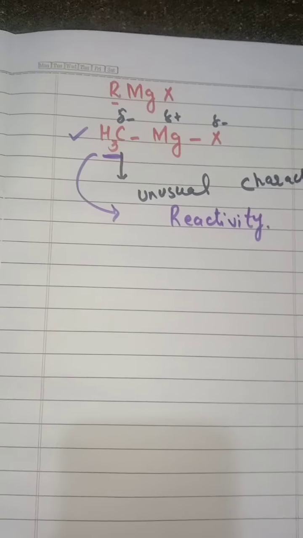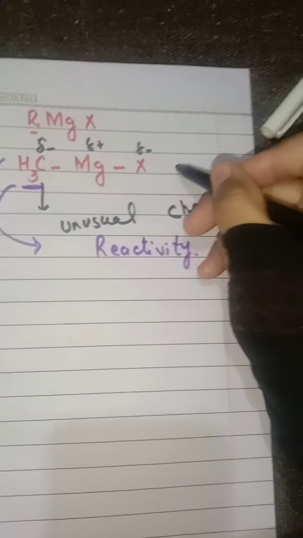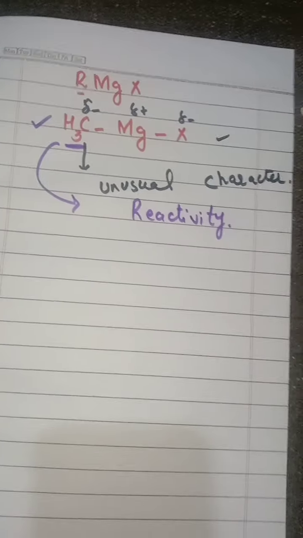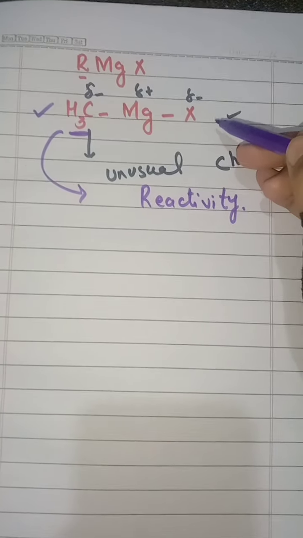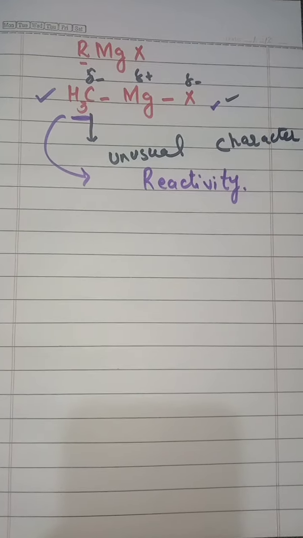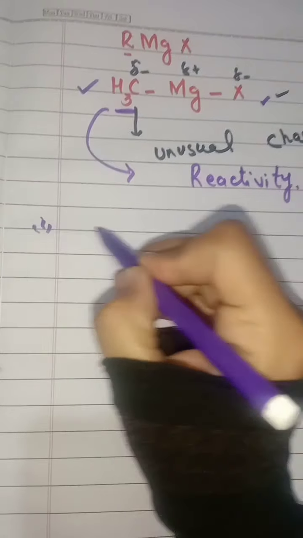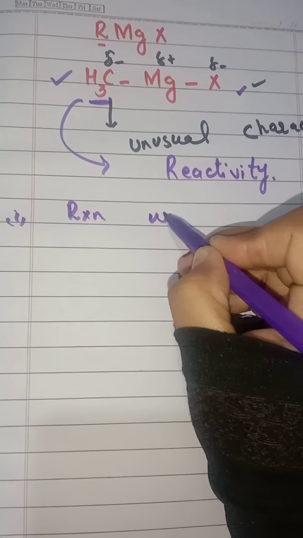Now let's see how we can prepare alkanes from this Grignard reagent. We can prepare alkane by reacting this reagent with water.